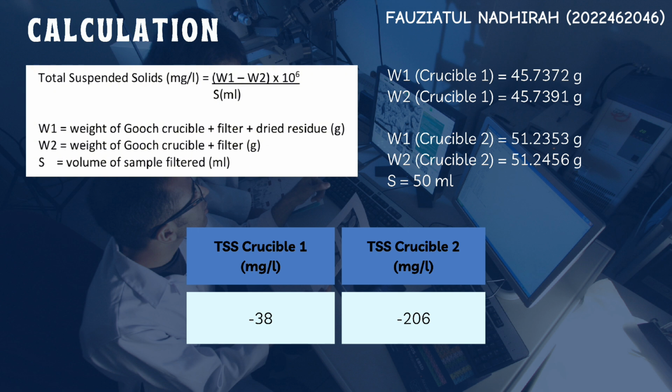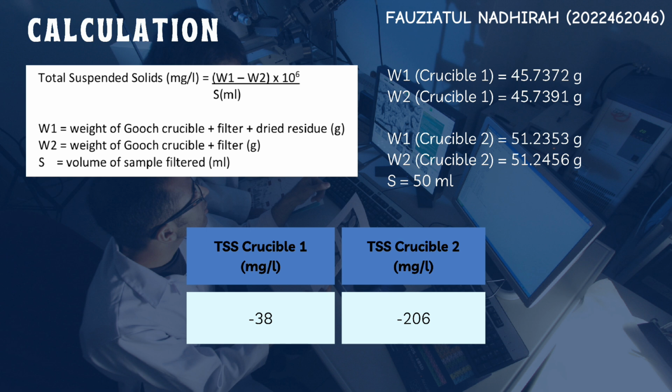The next part of this lab report is calculation. Here, we have to calculate the total suspended solids in milligram per liter. The formula is weight 1 minus weight 2, multiplied by 10 to the power of 6, divided by S in milliliter. Here, weight 1 is the weight of the Gooch crucible plus filter and dried residue in gram, which is the final weight, while weight 2 is the weight of the Gooch crucible plus filter in gram, which is the initial weight, and S is the volume of sample filtered in milliliter.